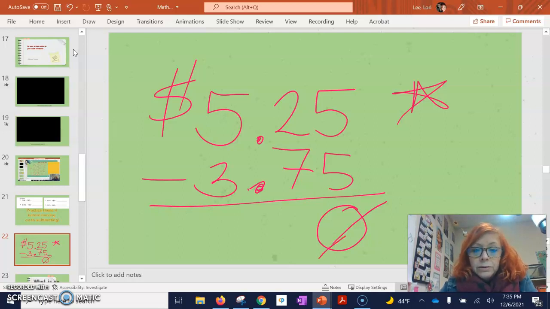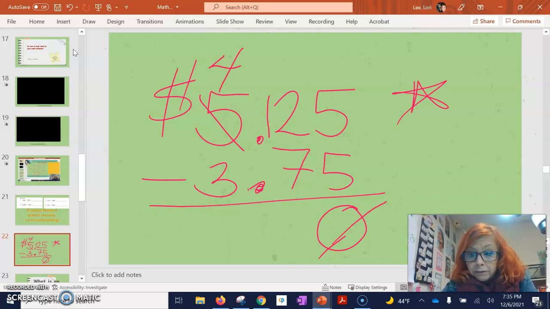Okay, now I have 2, and I need to take 7 away from it. But because I have 525 as my total, I know that I actually have more money than 375. So this is not going to be a negative answer. So what I can do is, because I don't have enough to take 7 away from 2, I can borrow from the dollar that's next door. And I'm going to take a whole dollar away, which means now I only have $4, but I'm going to actually put that dollar over here and make this a 12. Sounds kind of weird, but it actually works.